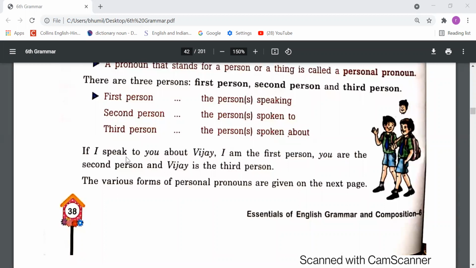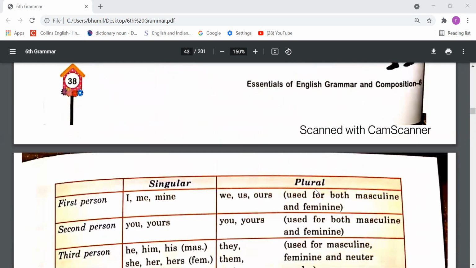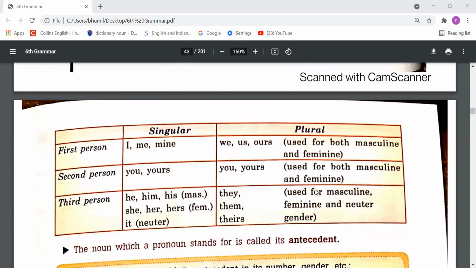If I speak to you about Vijay, I am the first person, you are the second person, and Vijay is third person. The various forms of personal pronouns are given on the next page. Now this table is given here, so we need to understand this table.